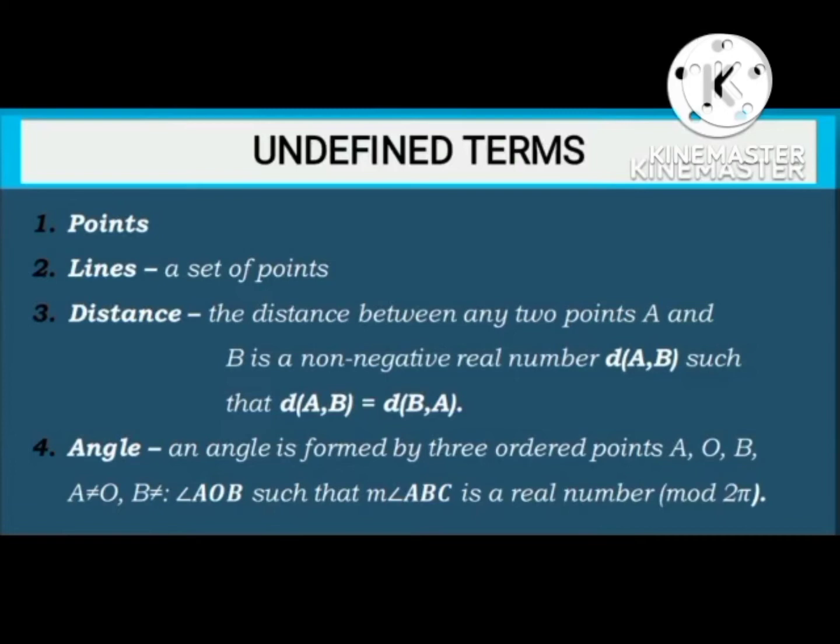An angle is formed by three ordered points A, O, B, where A is not equal to O and B is not equal to O, such that the measure of angle AOB is a real number modulo 2 pi. He is basically postulating that there is an angle measure and a distance measure in existence.